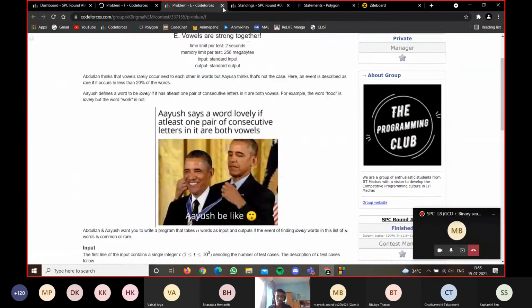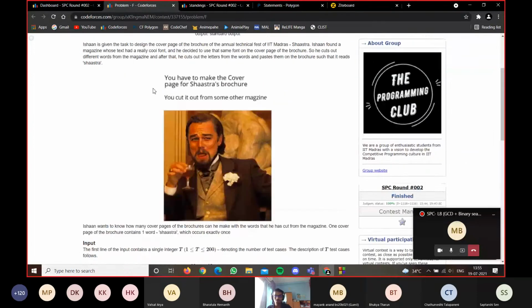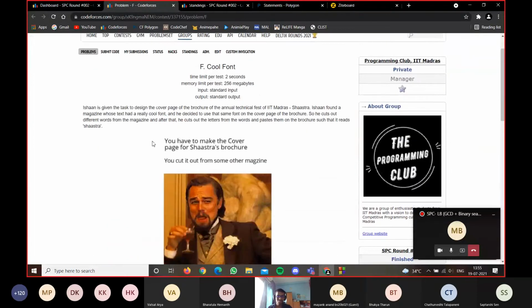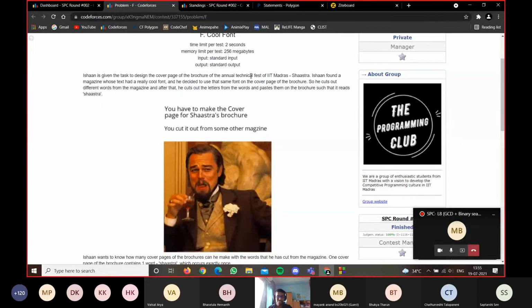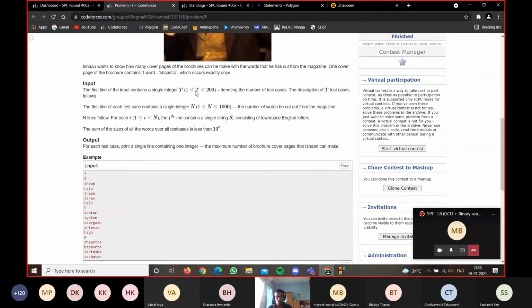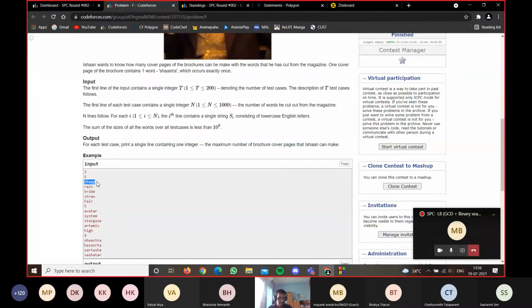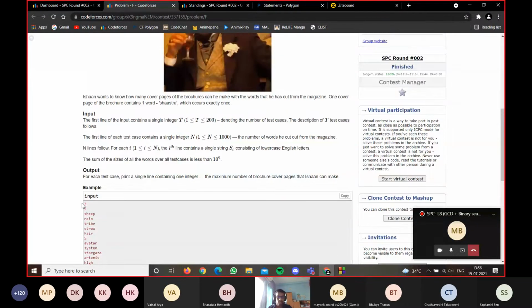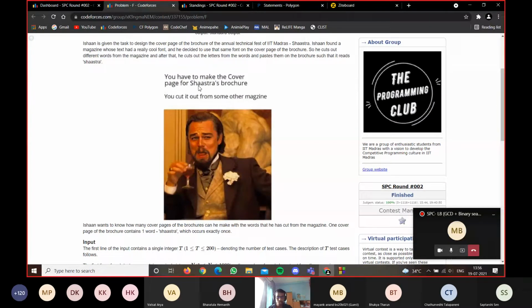Cool font. I hope no one from Shastra reads this problem, or else Swayamka will be disbanded for writing this. So we are given a brochure and you just want to steal letters from another magazine. You cut out words from a magazine and you want to see, using those letters, how many Shastras I can form, right? So I will get input of the words, and if the letter is S or H or A or T, I will create a counter for the number of S's, H's, A's, and T's I have.